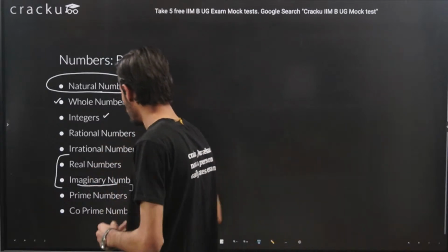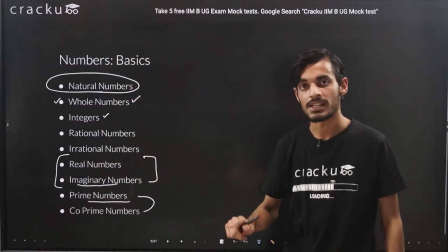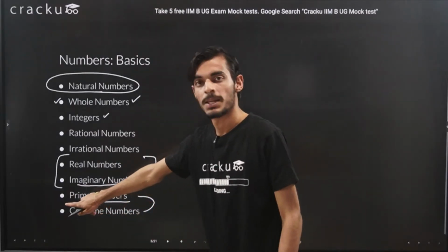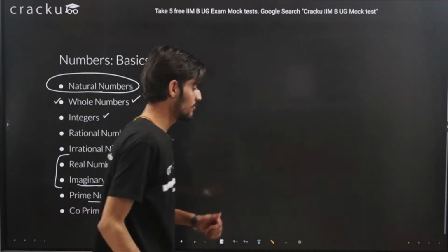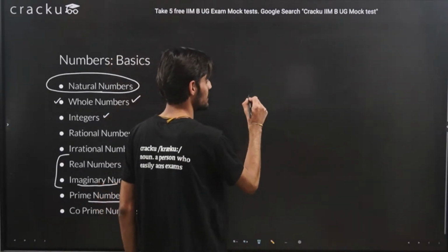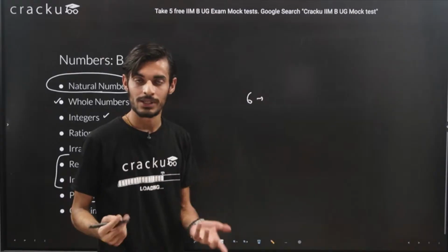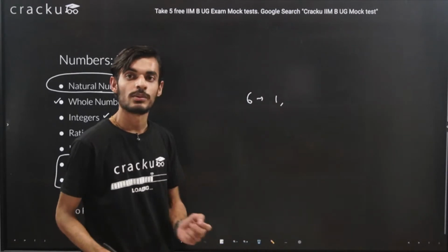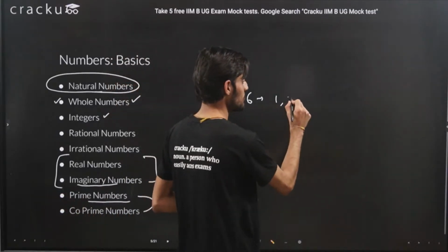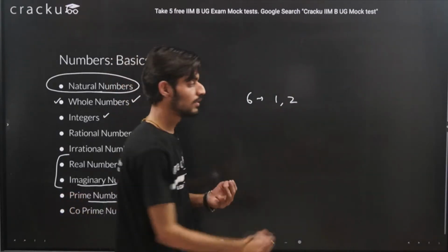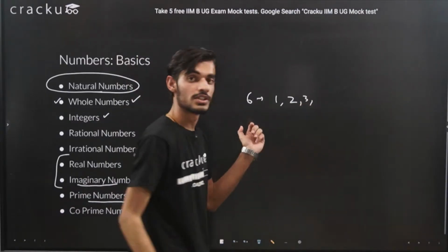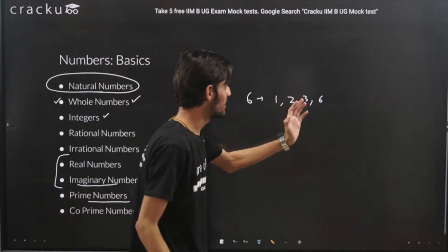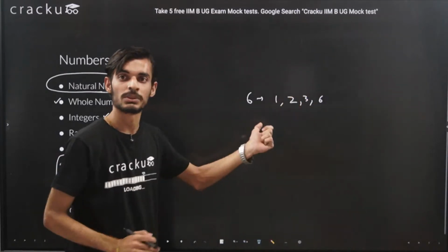Any number which is divisible by itself and 1, with only two factors, is termed a prime number. For example, let's say 6. 6 is divisible by 1 because every number is divisible by 1. Apart from 1, 6 is divisible by 2 also, by 3 also, and by 6 also. Because 6 has more factors than itself and 1, it is not a prime number.